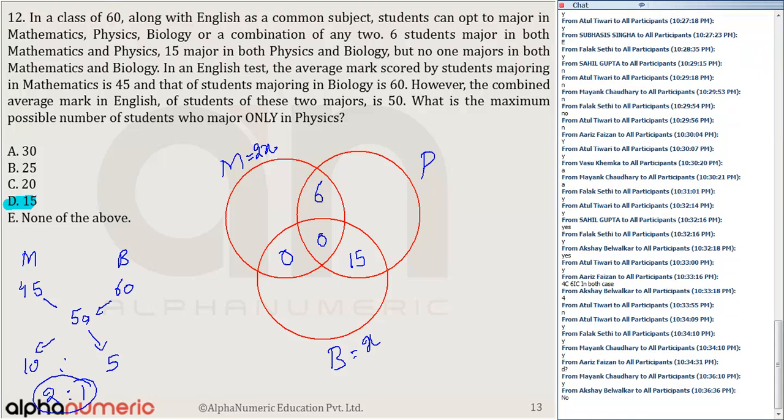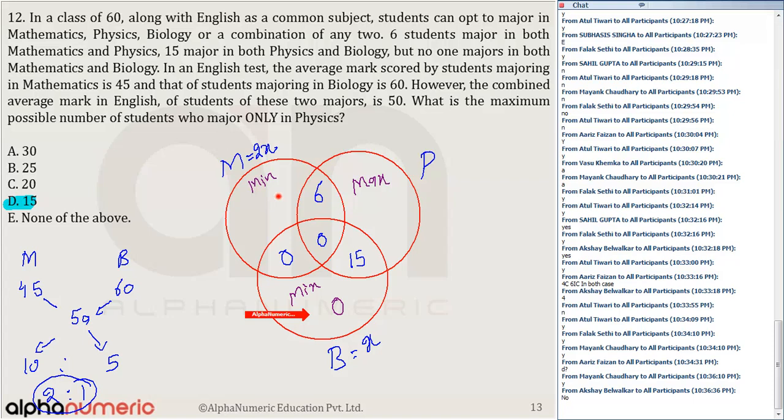Okay. Now, next part. What is the maximum possible number of students majoring only in physics? So I need to maximize this. If this is maximum, this should be minimum and this should be minimum. So I think the minimum value of this circle, I can take as 0. So the total number of students in biology is nothing but 15. Yes or no? Okay. So total number in mathematics has to be equal to 30.